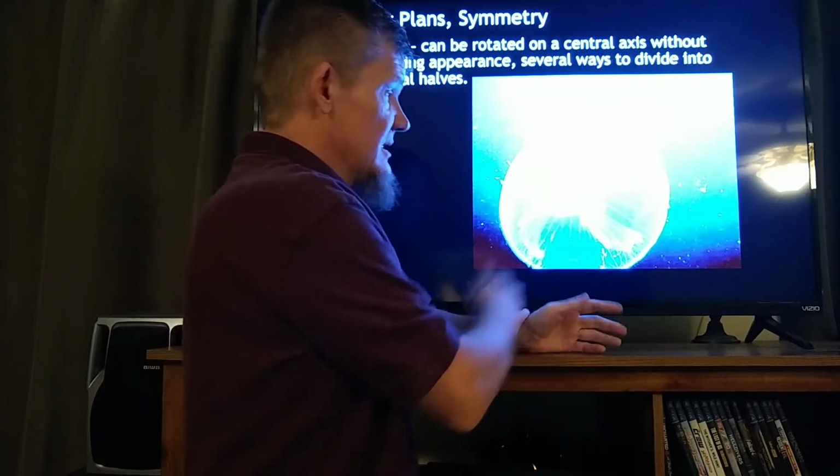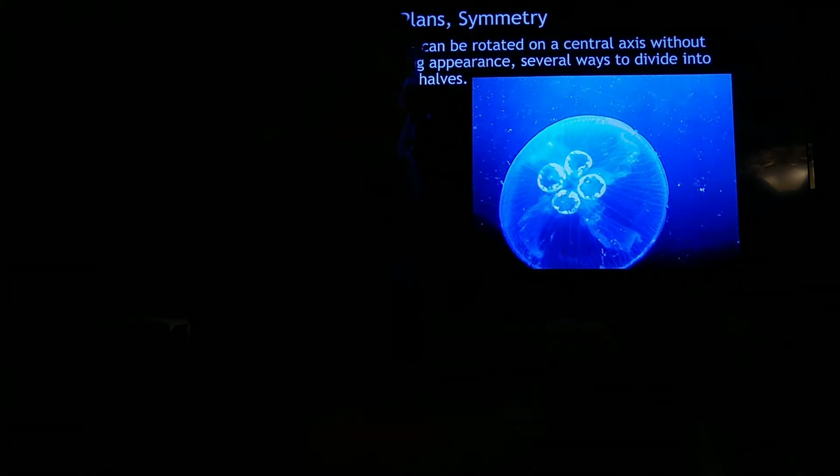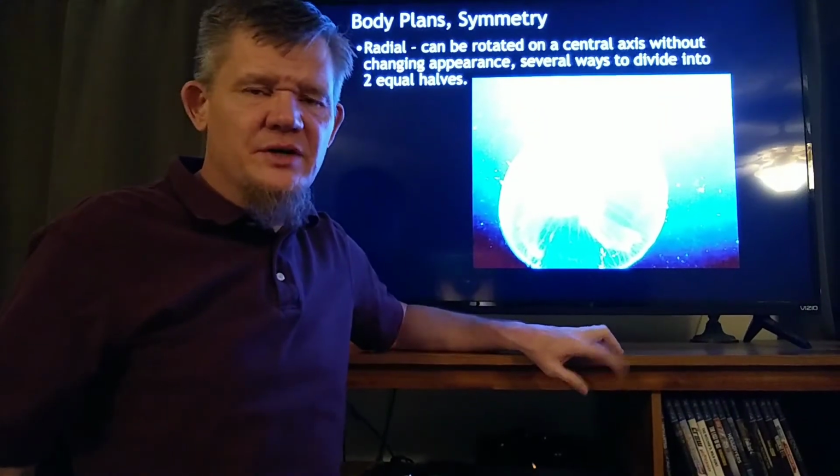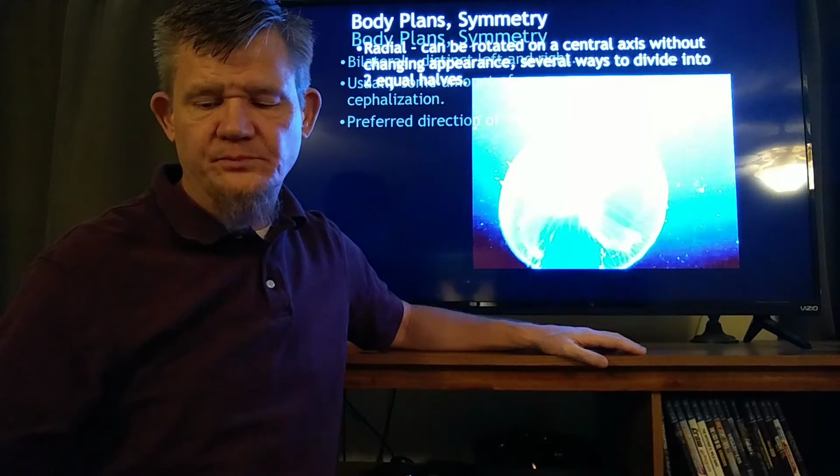And if we look at this, how many ways can we cut this thing and end up in equal halves? Well, there's a whole bunch of ways we can cut this thing in equal halves. All right, radial symmetry. There are a couple groups of animals that have radial symmetry. Jellies are probably the most common ones.